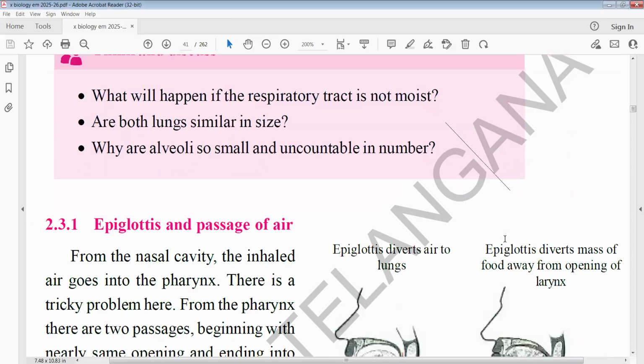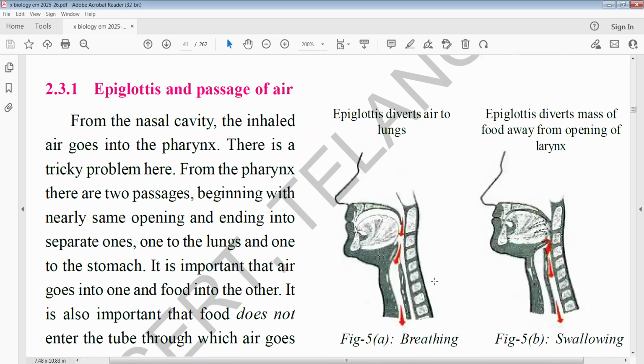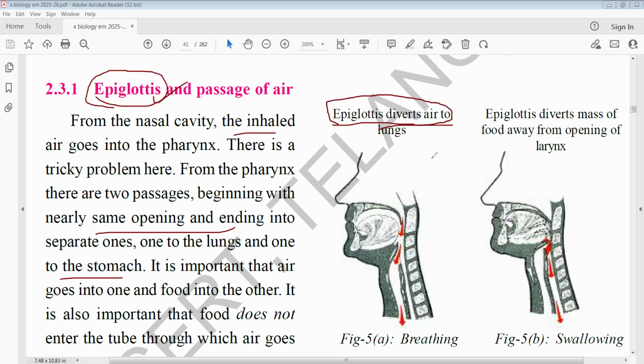Next, another important one: epiglottis. It is a flap-like structure, and at examination level it is very, very important. The epiglottis is in the pharynx region, upward. It prevents food from entering the trachea. The main function of the epiglottis is to prevent food materials from entering; it only allows air into the lungs. You have to keep that in your mind.